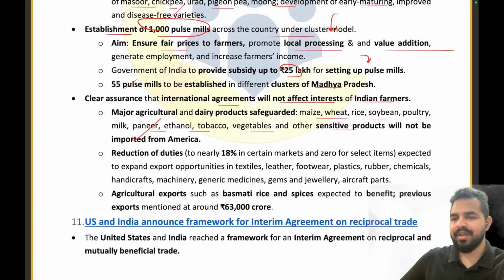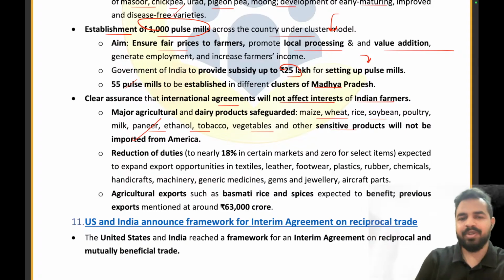It's like, my dear friends, an IPL match where the batsman is batting at the end, and the team needs 15 runs from the last four deliveries. And the team says that we are not going to send any foreign players onto the crease. Hey, my Indian player, only you are now responsible for making the team win. The entire franchise, the entire fan base, has their eyes on you only for making the team win. So that's how we are inducing responsibility among the farmers as well. There will be a reduction of duties to nearly 18% in certain markets and zero for select items.